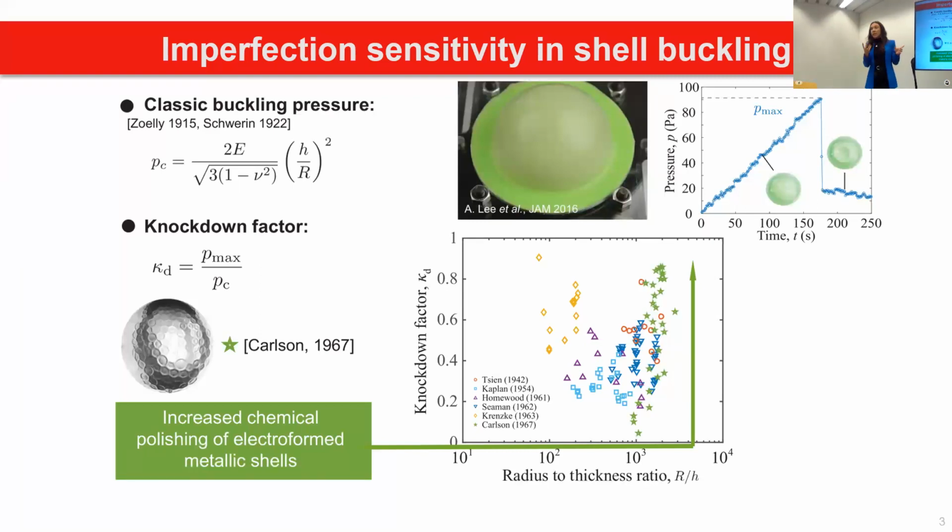Now, to show you the importance of imperfections, there is this work by Carlson in 1967 on metallic balls with many imperfections, and he showed that by chemically removing imperfections, we could increase the knockdown factor of the shells quite a lot. I want to mention here that a knockdown factor equal to 1 means that we have a perfect shell, so the capacity is the maximum we could get, while below 1 it means that imperfections play a role, and the shell is quite sensitive to these imperfections.